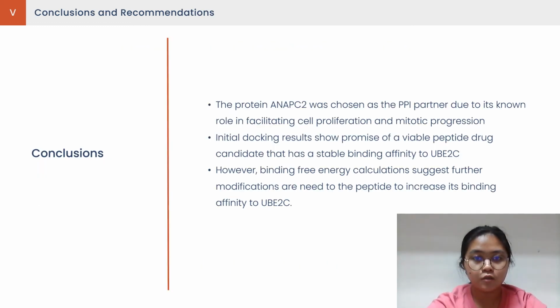Thus, it can be concluded that the protein NAPC2 was chosen as the PPI partner due to its known role in facilitating cell proliferation and mitotic progression. Initial docking results show promise of a viable peptide drug and a stable binding affinity to UBE2C. However, binding free energy calculations suggest further modifications are needed to the peptide to increase its binding affinity.